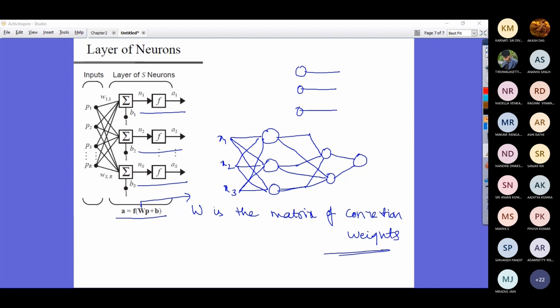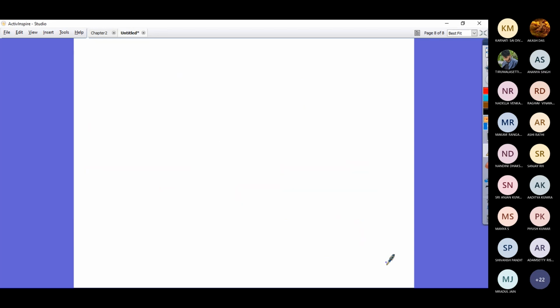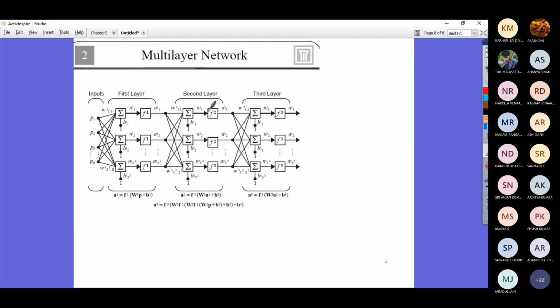Now let us see the multi-layer neural network, how it looks. So you have inputs, you have the hidden layer, and there is an output layer.